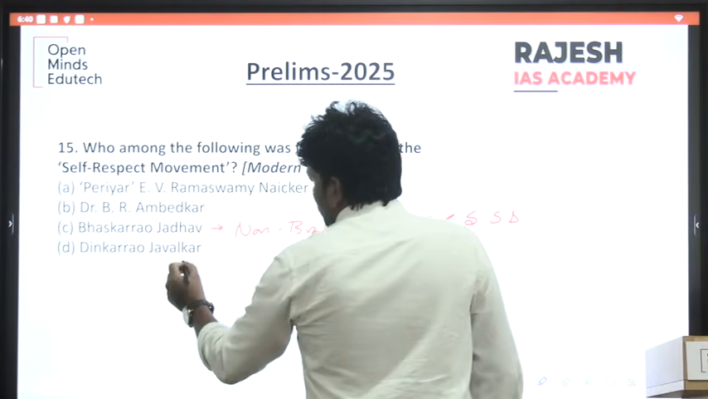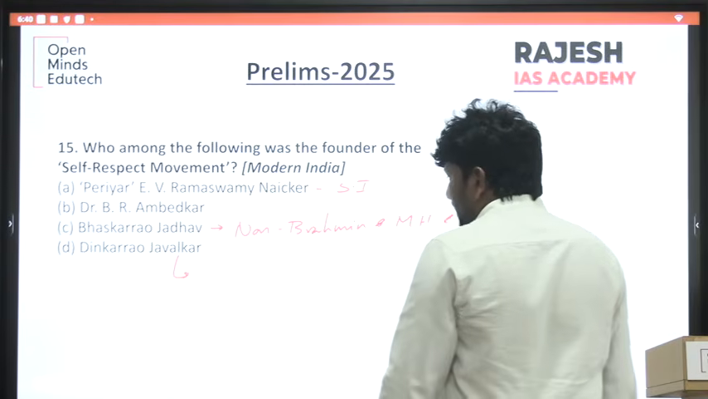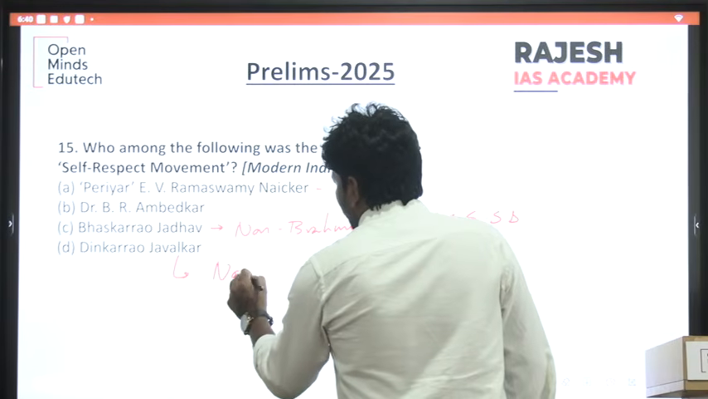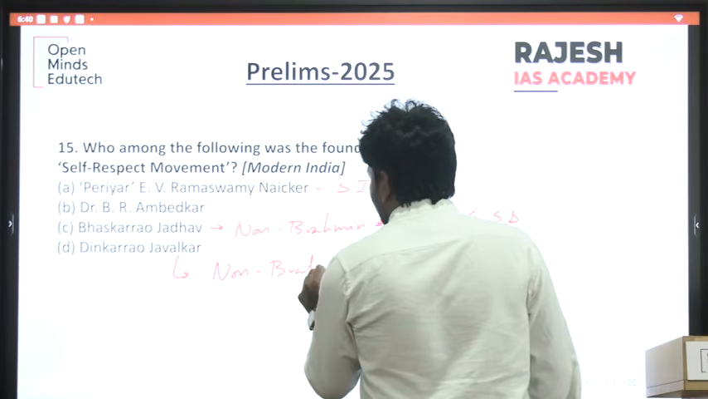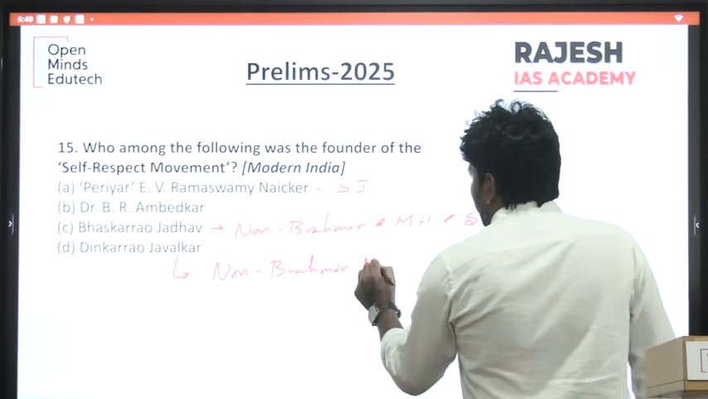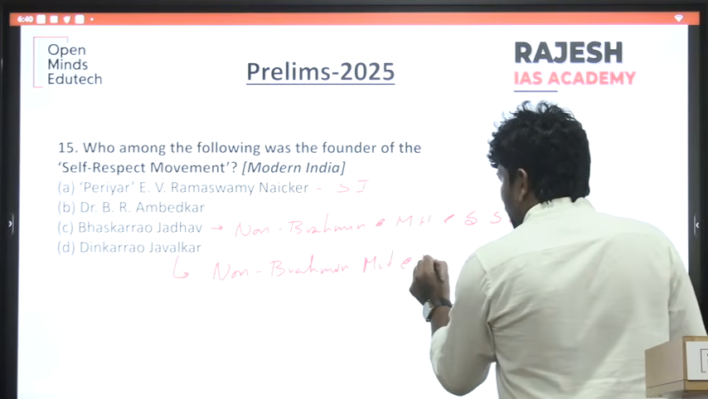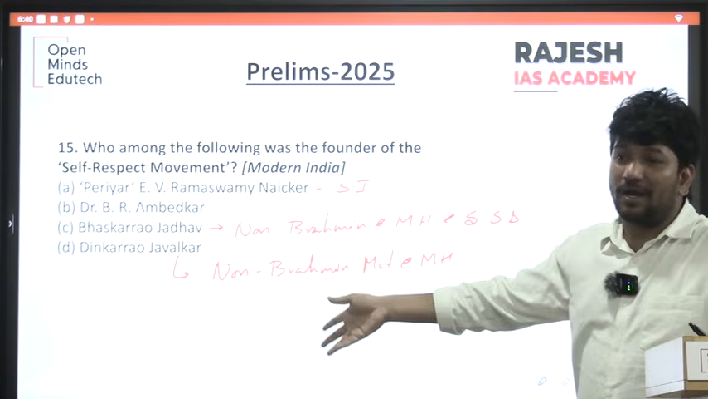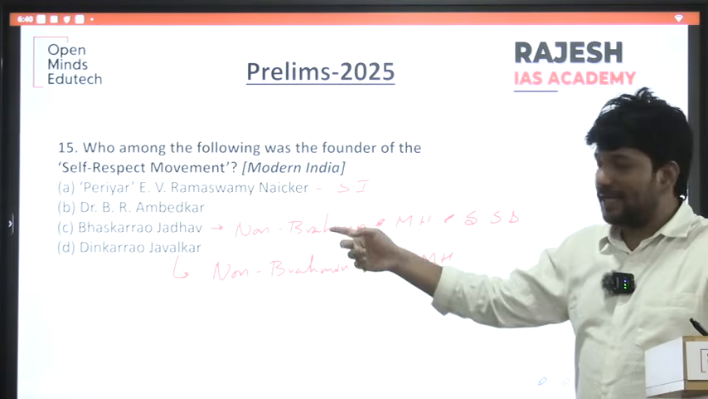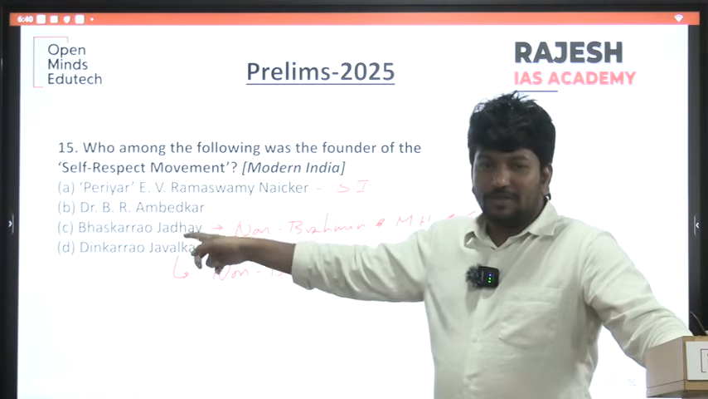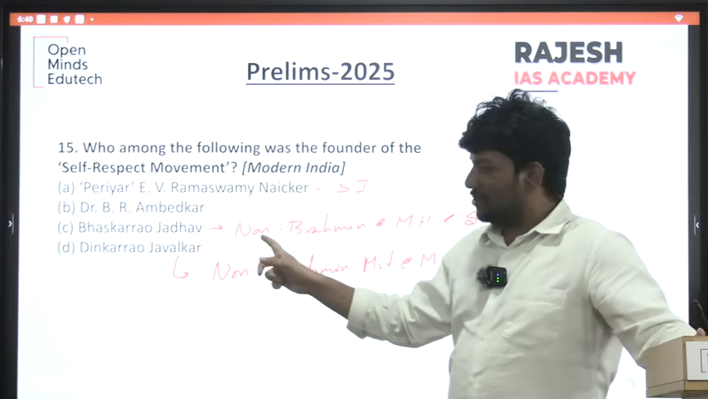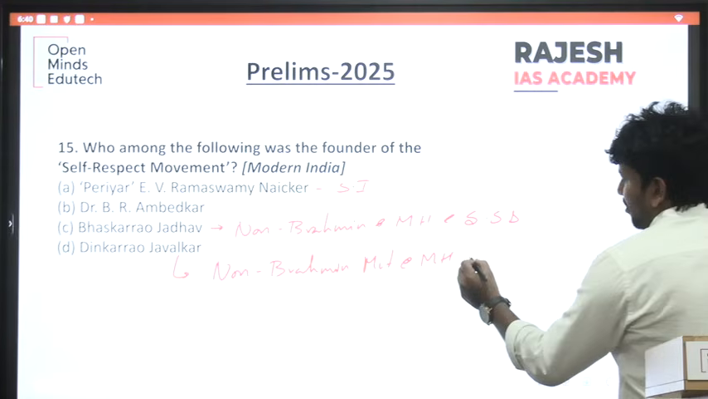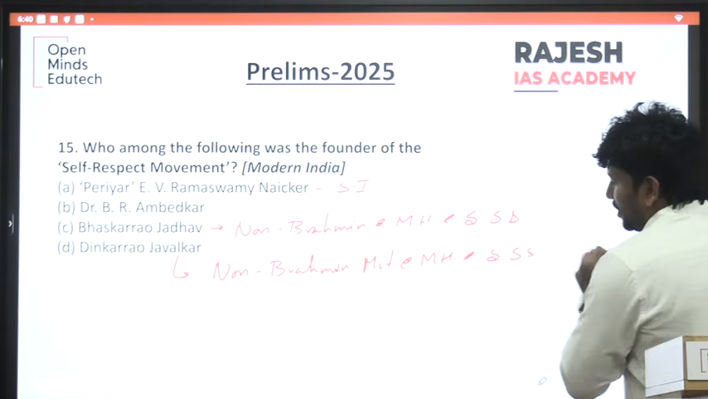Next one, Dinakar Rao Javalkar. He is also part of the non-Brahmin movement and belongs to Maharashtra, because next time they can ask which of the following people are part of the non-Brahmin movement, and they can give these two names also. So this is how you should read the previous year questions. He is also part of Satya Shodhak Samaj.